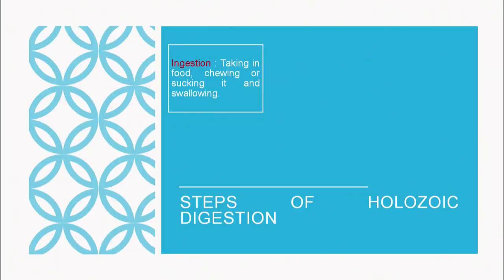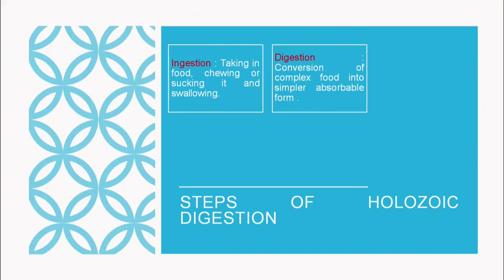Now let's move on to digestion and the steps of holozoic digestion in holozoic organisms. There are five major steps in the digestion process. First is ingestion. Ingestion is the taking in of food, chewing or sucking or swallowing. That all constitutes ingestion. Then comes digestion. Once we take in the food, it is converted into a smaller or simpler absorbable form. That is digestion.